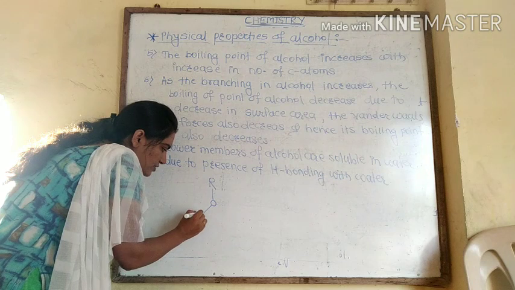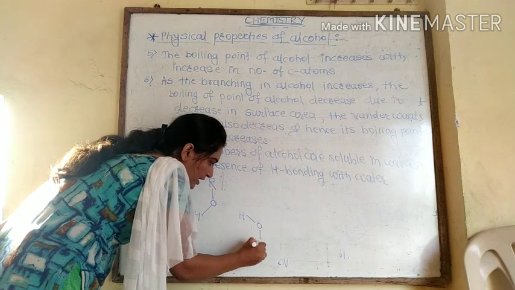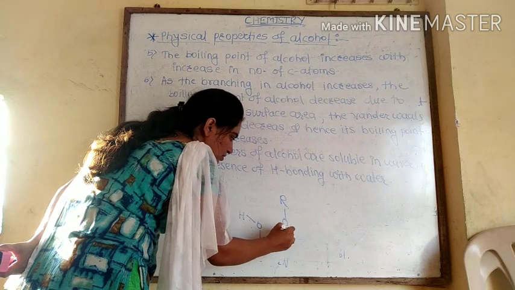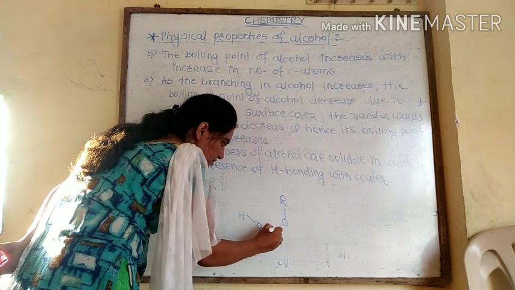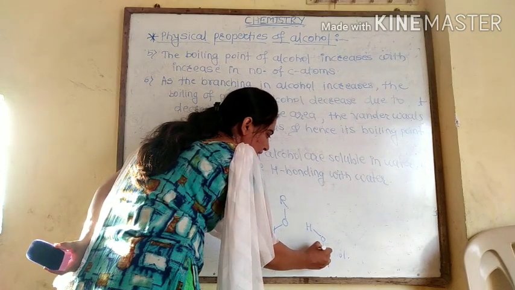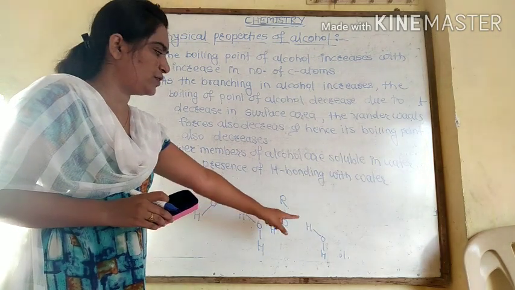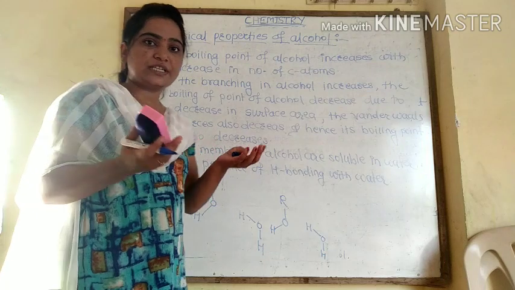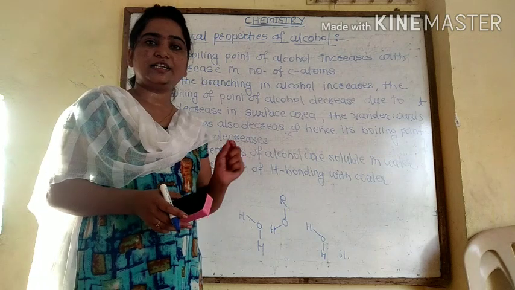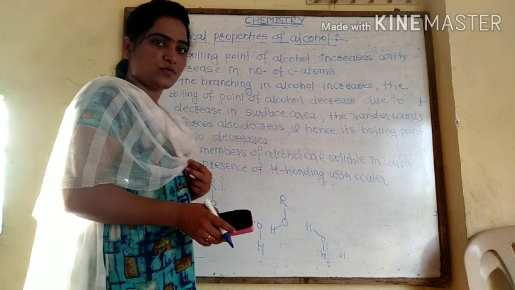ROH, alcohol, then HOH, water, again here ROH, alcohol, again here HOH, water. Okay. So likewise here alcohol, water, these molecules are present. Suppose we take alcohol and it is dissolved in water, so they will form the hydrogen bonding, and due to formation of that hydrogen bonding, the alcohol is highly soluble in water molecule.